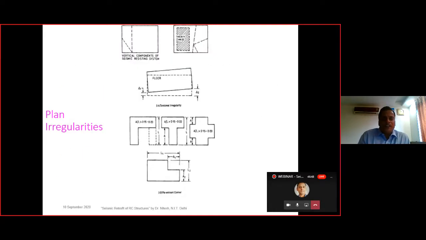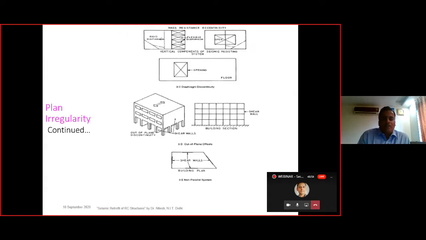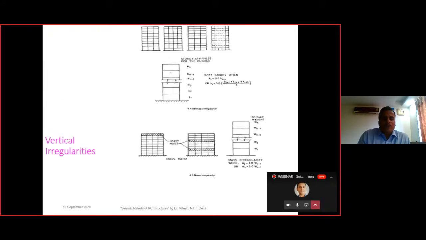If we consider plan irregularities, then the plan should be as symmetric as possible, and similarly over here also. And then we have the vertical irregularity. In this case, the stiffness of each floor should preferably be the same and uniform. There should not be vertical irregularities, that is, non-uniform stiffness at each level of the structure.